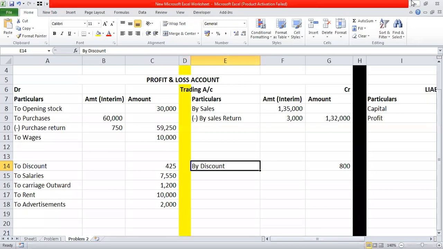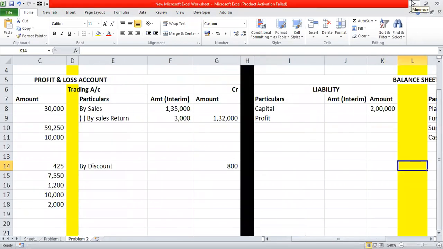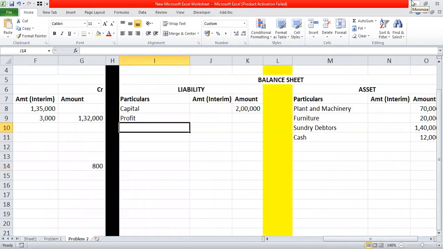Are you done till the discounting? Yes, ma'am. And finally, we are having creditors of 29,625. कहाँ पे जाएंगे ये creditors? Of course, on the liability side. Creditors, which are amounting to 29,625. यहाँ तक हो गया आपका?